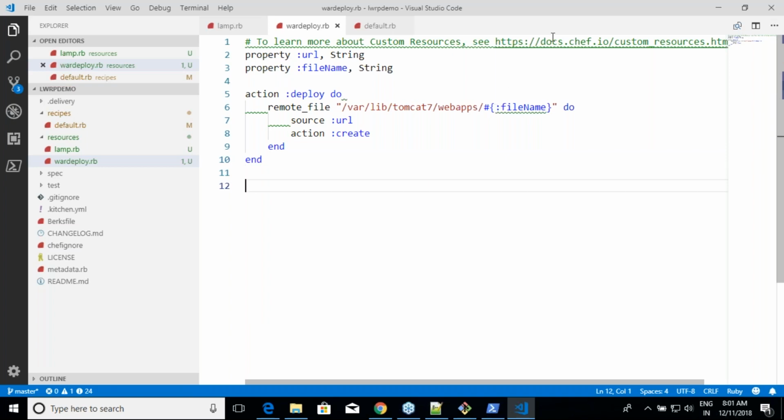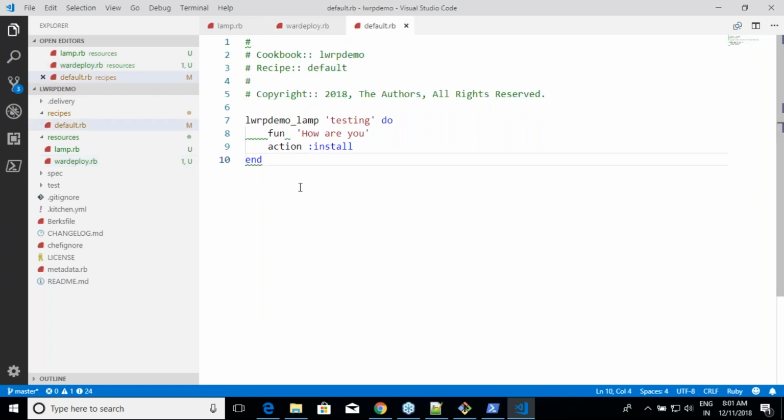Now if someone wants to use this, how will he use it? What is my cookbook's name? LWRP demo underscore, and what is my resource's name? Var deploy. And what are the properties you have over here? You have URL. You will give some URL, https colon whatever it is, wherever your file is.